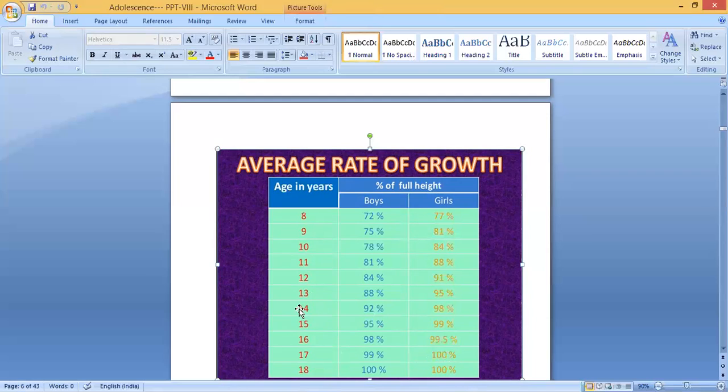Okay, so now you are in this group, 13 to 14. You can see what the height is. Suppose some children are 14. If you are 14, the boys have 92 percentage of height, that means growth is over, only 8 percentage is remaining. But girls have 98 percentage finished, only 2 percentage is remaining. Clear?